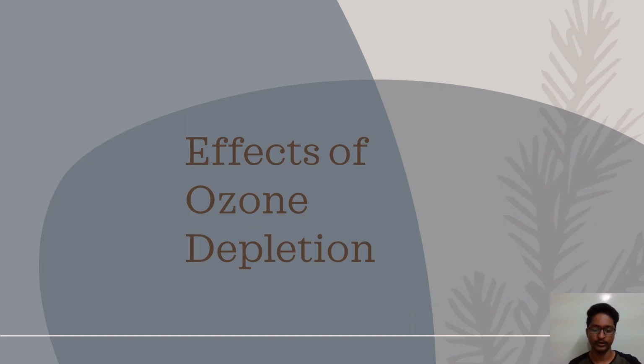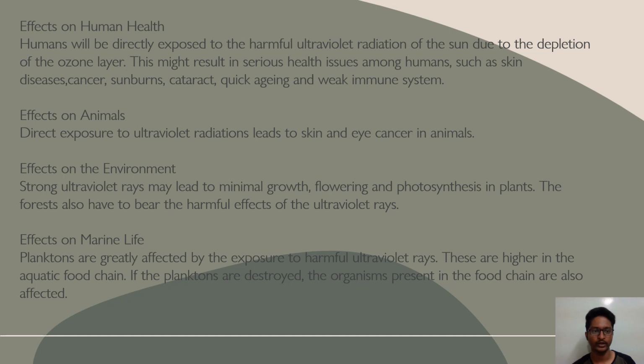Effects of ozone depletion. Effects on human health. Humans will be directly exposed to the harmful ultraviolet radiations of the sun due to the depletion of the ozone layer. This might result in serious health issues among humans such as skin diseases, cancer, sunburns, cataract, quick aging, and weak immune system. Effects on animals. Direct exposure to ultraviolet radiation leads to skin and eye cancer in animals.